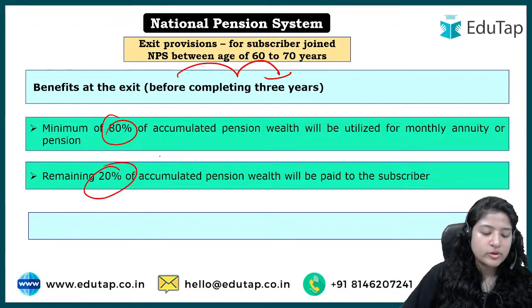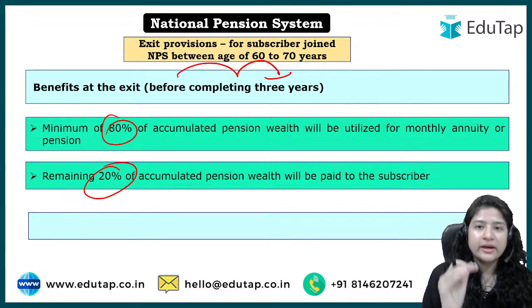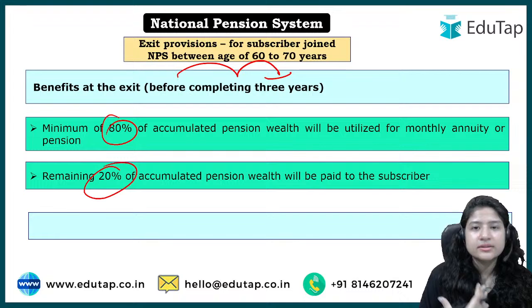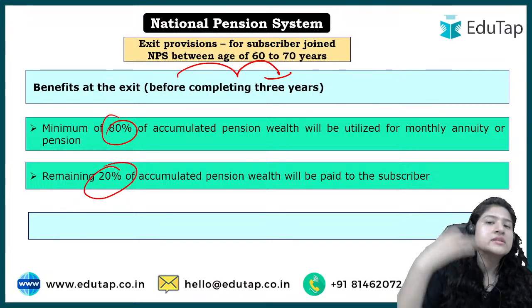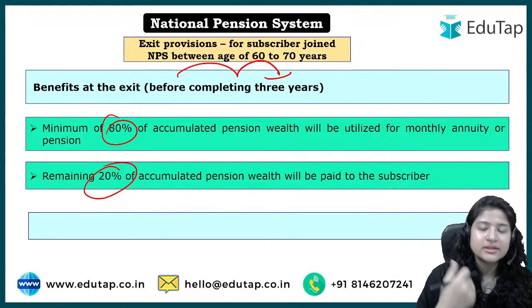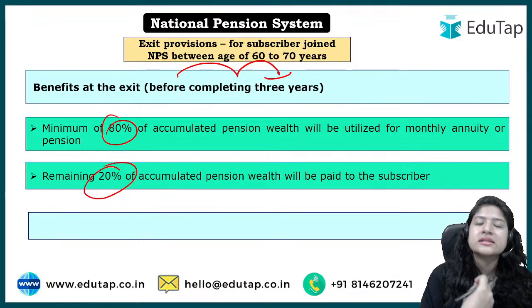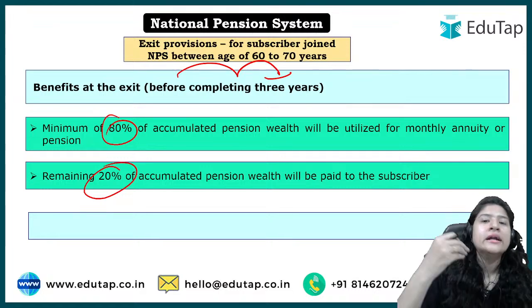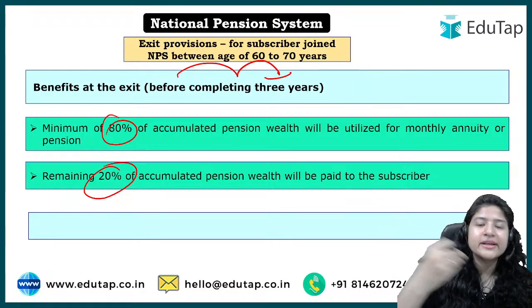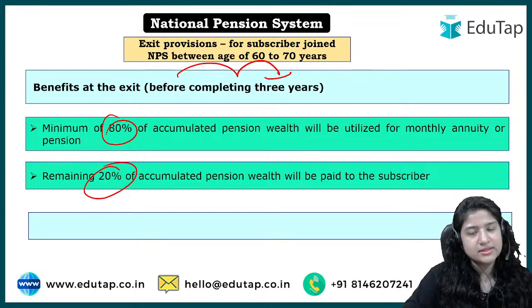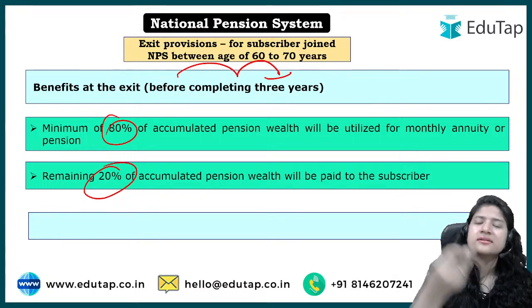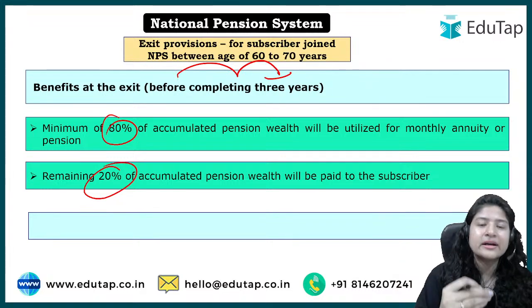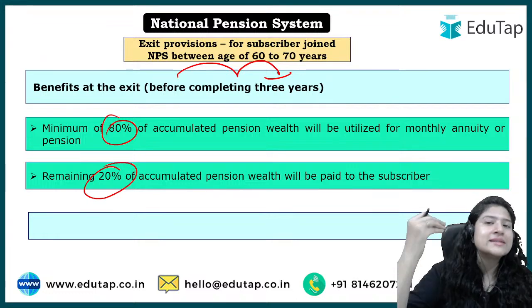ओके निधि ओके 3 वाला समझ में नहीं है. ओके देखो निधि फॉर एग्जांपल I am 20 years old, ठीक है. Now for me what is the normal exit? That is 60 years. If I had started investing under the scheme at the age of 40 years, still what will have been the retirement age for me or normal exit for me? 60 years. Okay. If I had been part of this particular scheme from 58 years, फिर क्या होती है आपकी 60? मतलब कहने का क्या मतलब है, in the normal scenario the retirement age is 60 years.